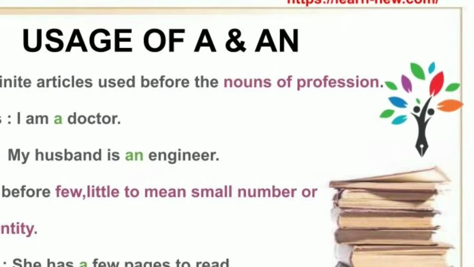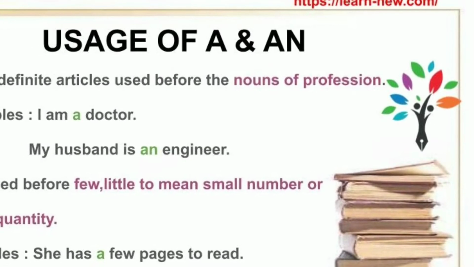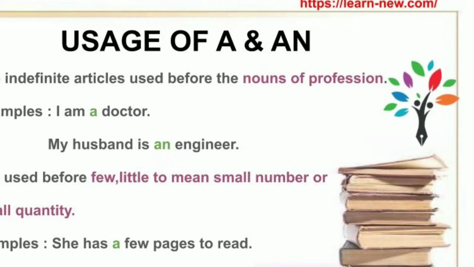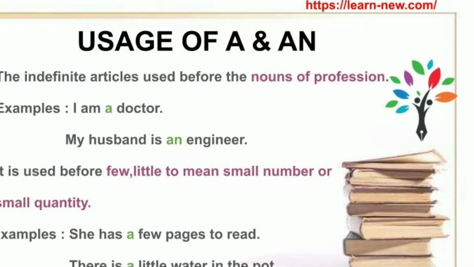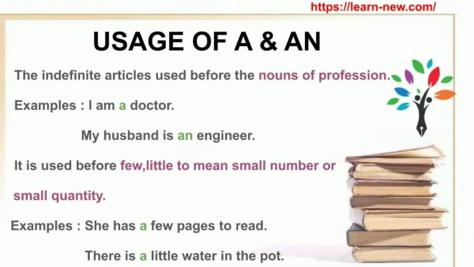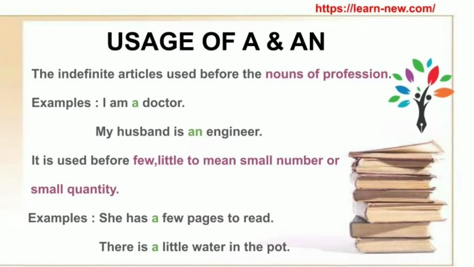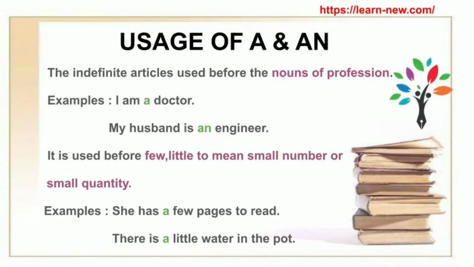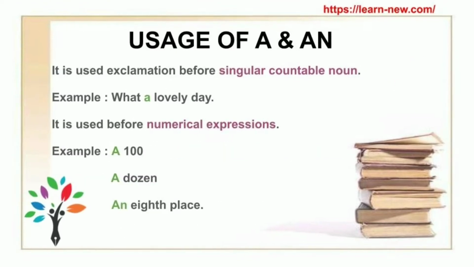The indefinite article is used before nouns of professions. For example, I am a doctor. My husband is an engineer. Next usage, the indefinite article is used before few and little to mean a small number and small quantity. She has a few more pages to read. There is a little water in the pot.